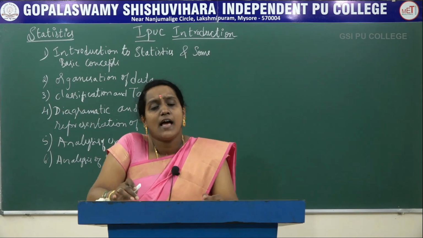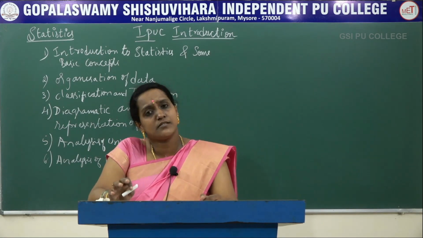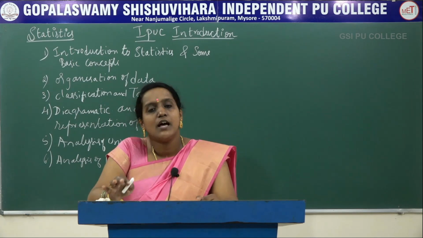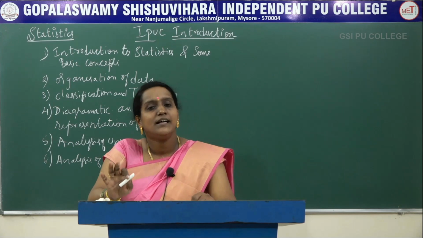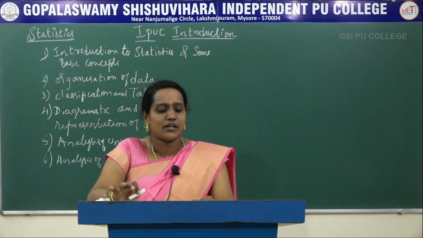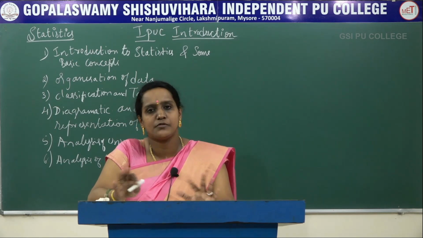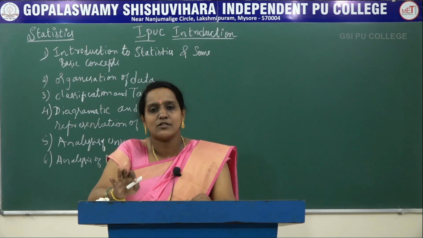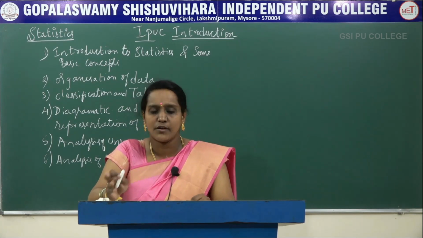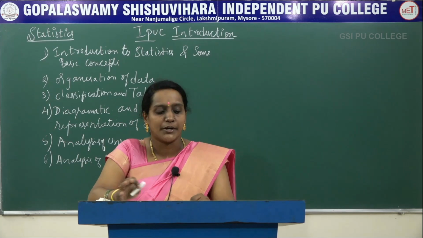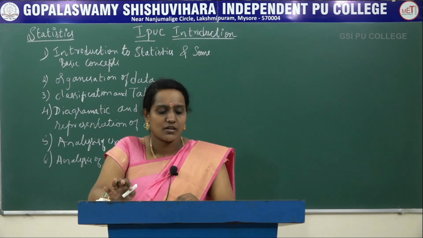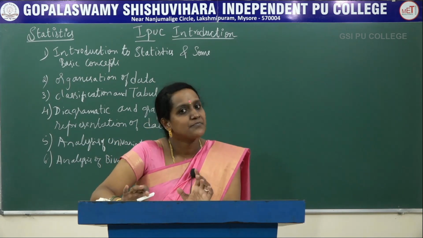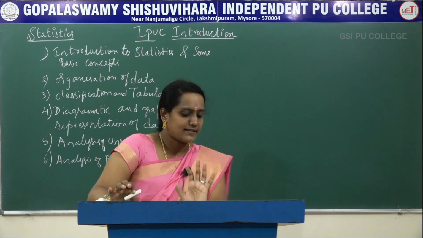In Spearman's rank correlation we have 2 types: ranks with repetition and ranks without repetition. And next is regression. Regression is nothing but a study of 2 lines. We will study the regression lines of equation x on y and y on x, and the comparison between correlation and regression. These are the important concepts in analysis of bivariate data.